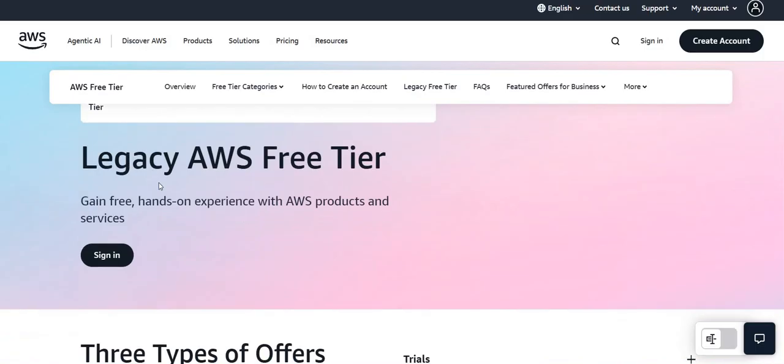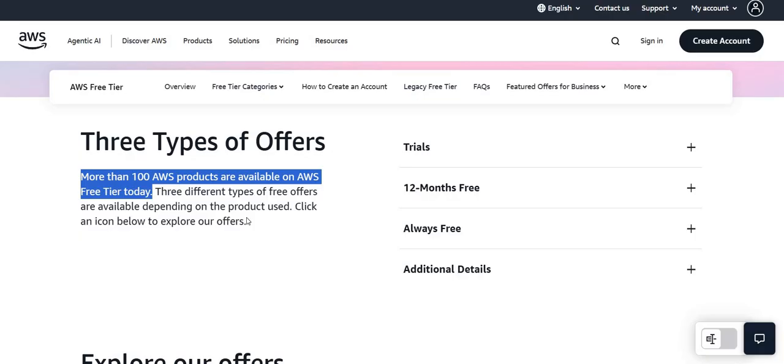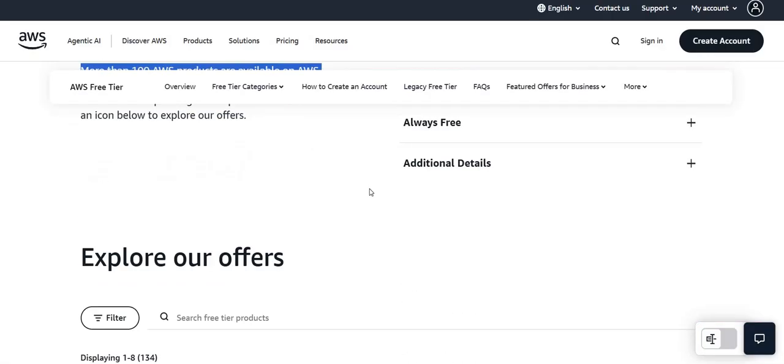So let's see. First, we have the legacy AWS free tier account, where this tier used to come with 12 months free. You will have that 12 months period where you can access your account and many of the services. Here you can see more than 100 AWS products are available on AWS free tier. But that was the case with the legacy AWS, because now it has changed starting from 15th July.